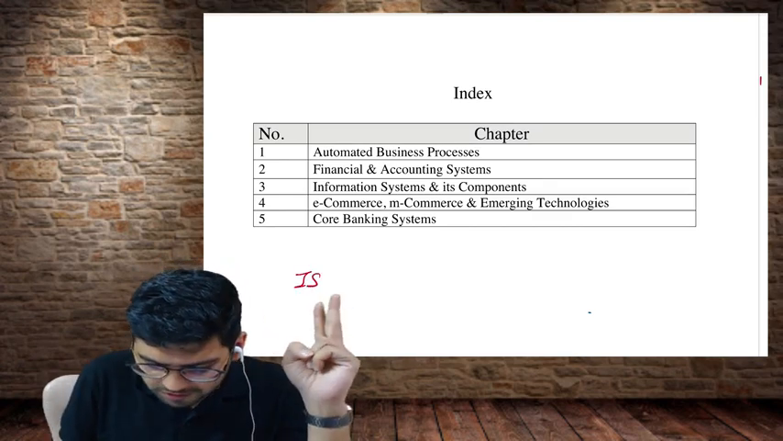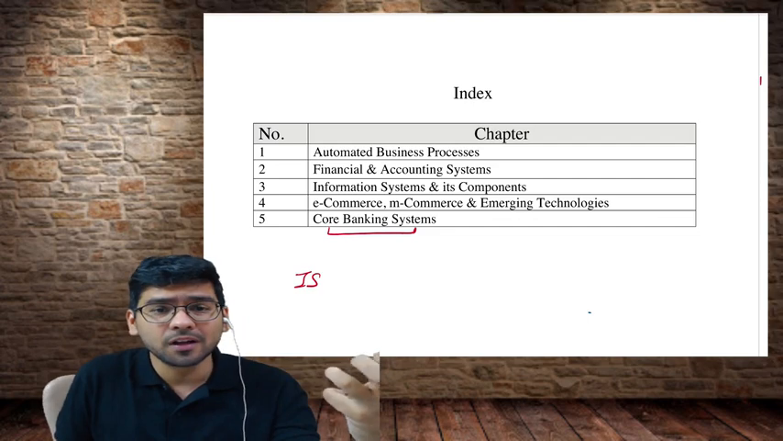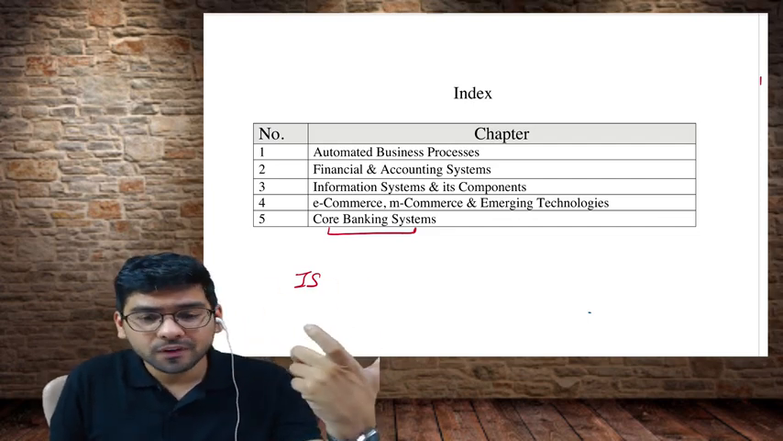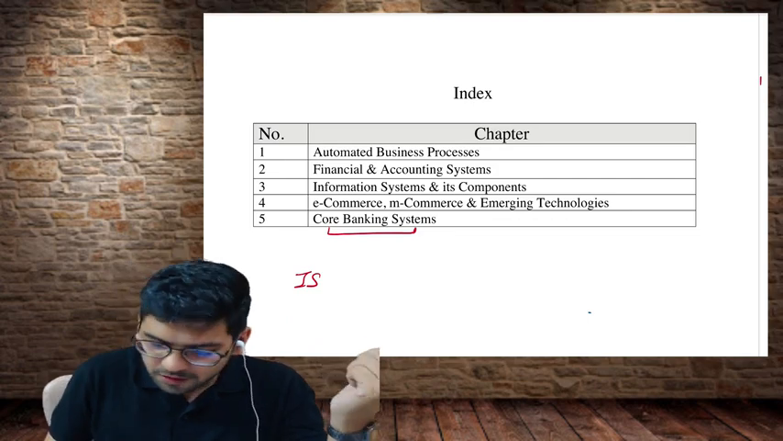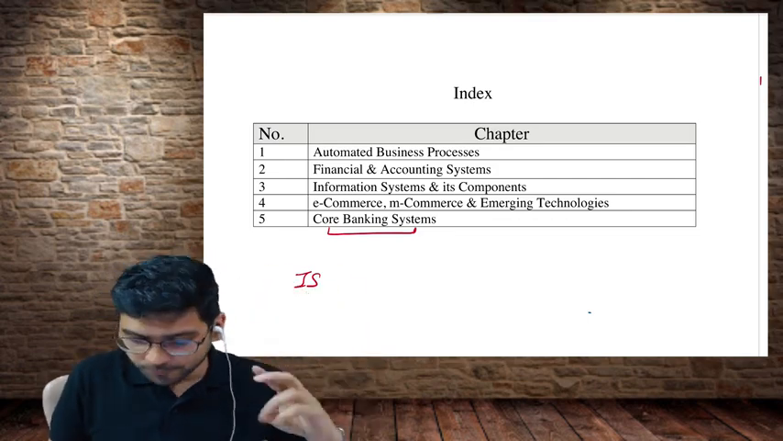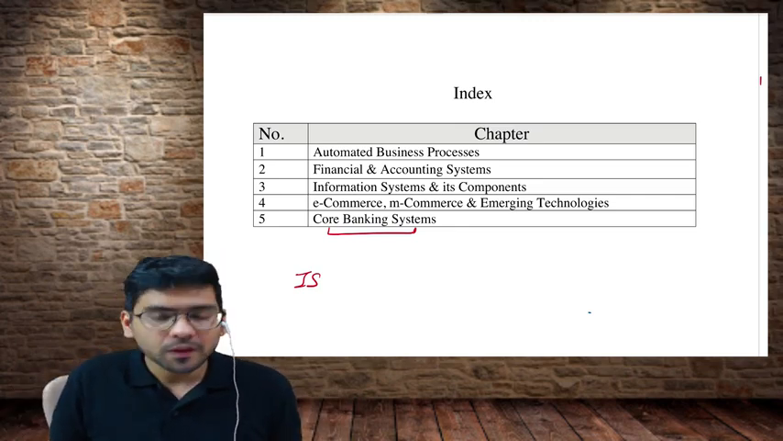Just for the sake of example, core banking system is a chapter. Is it an EIS or not? This is an EIS used by whom? Yes, so we are going to learn about the EIS which is actually used by banks. I just told you about ERP and all.